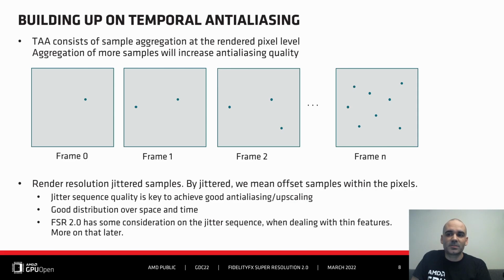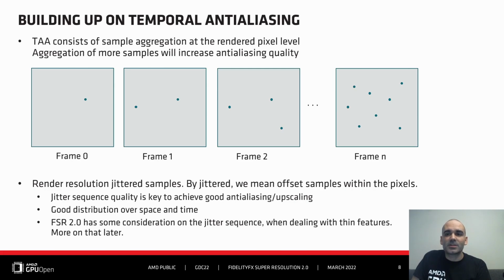This shift must be contained within a single input resolution pixel, the gray boxes on screen, so that this additional information can be correlated with previous images. You can see that each frame there on screen is adding a new sample to the pixel, and the more samples, the better the anti-aliasing quality will be.